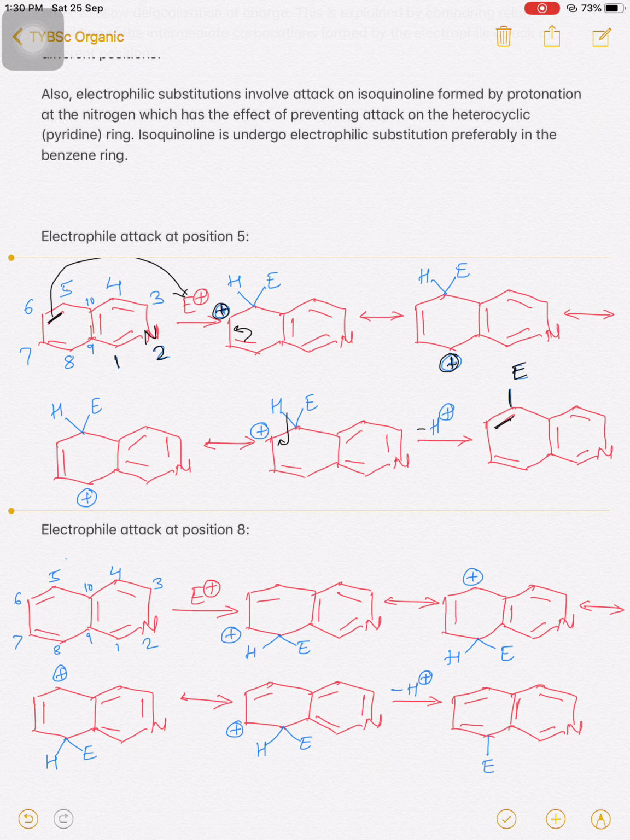So if you see this electrophilic attack at the 5th position in these resonating structures, when the electrophile attacks at the 5th position, this pyridine ring is as it is. In the resonating structure, the positive charge is separated at the 8th position. Again, this pyridine ring is as it is. So here, when the electrophile attacks at the 5th position, there is no change in the aromatic nature of this pyridine ring of isoquinoline.